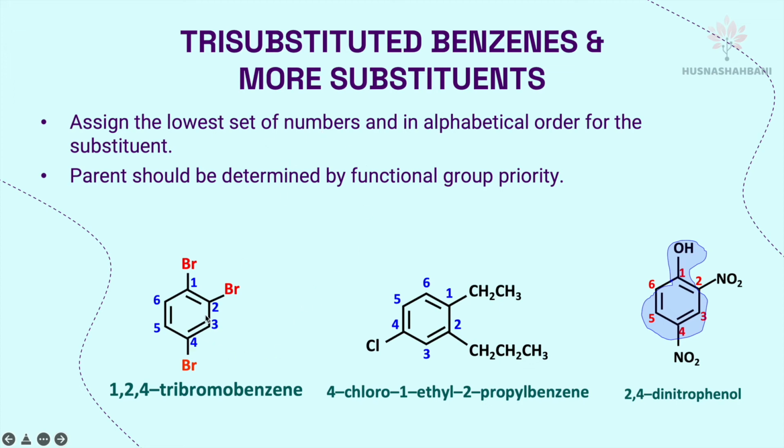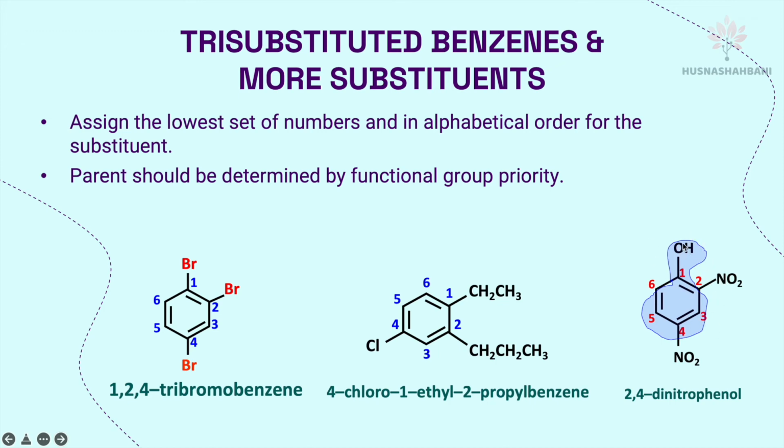Lowest set of numbers. We don't want 1, 2, 5. We want 1, 2, 4, lower. So the name of this is 1,2,4-tribromobenzene. Here we have halogen, alkyl group, so the parent name will be benzene. And then 1, 2, 4 as well. We don't want 1, 2, 5. So we want 1, 2, 4, lower set of numbers. So the name will be 4-chloro-1-ethyl-2-propylbenzene.